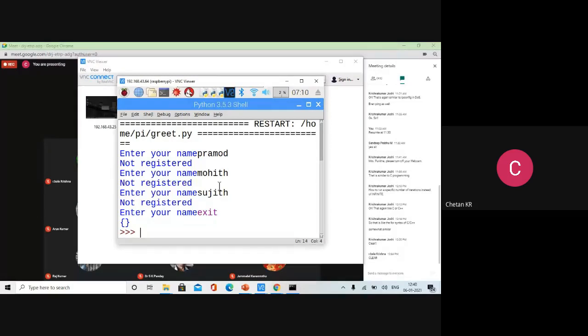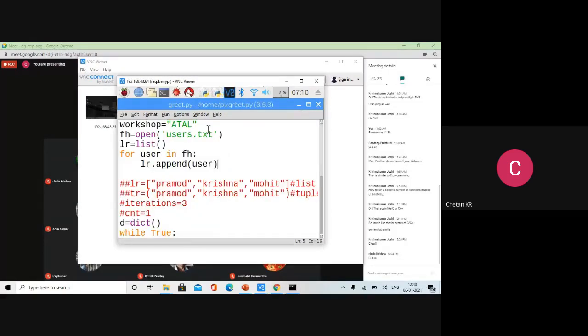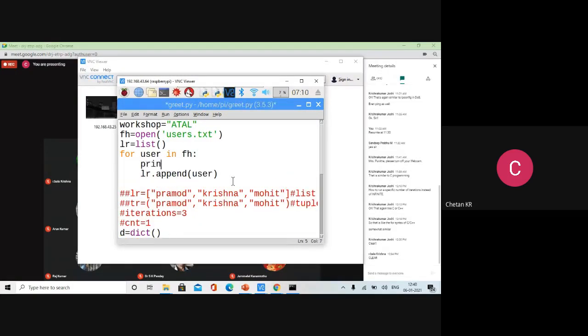The problem is, I will show you, demonstrate what the problem is. Let us print the user which we have read from the file. So in the file, you have kept the list of users. Let us print that. Okay, so let us run that again.